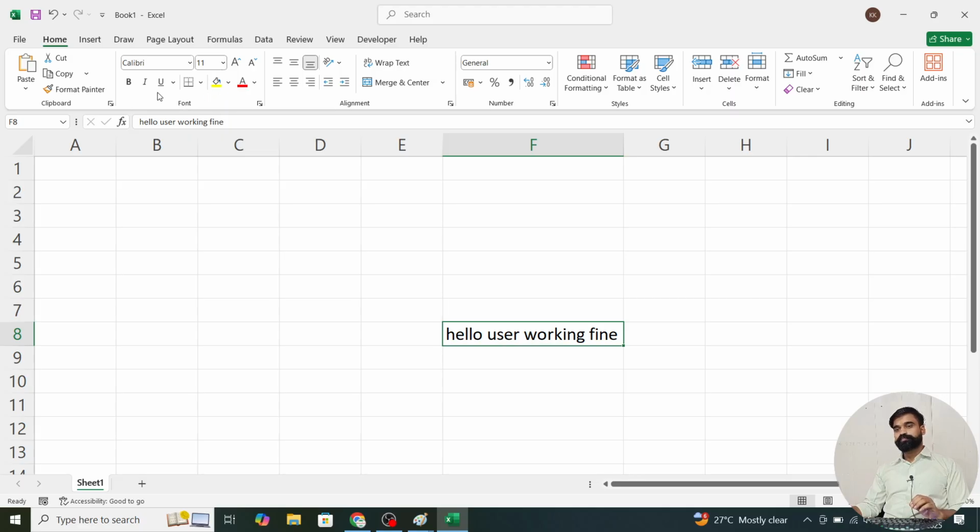Okay, so we are going to use some shortcuts. First of all, I need to understand how to zoom in. You know zoom in very well. We can skip that portion.